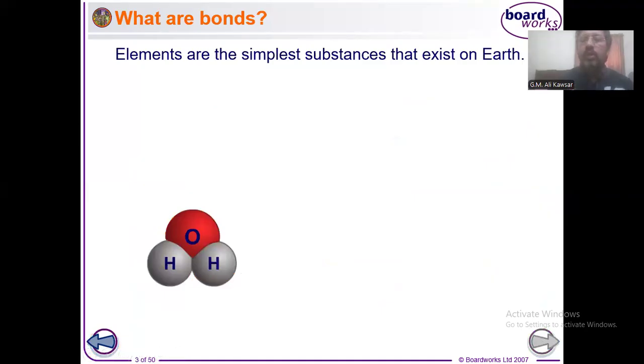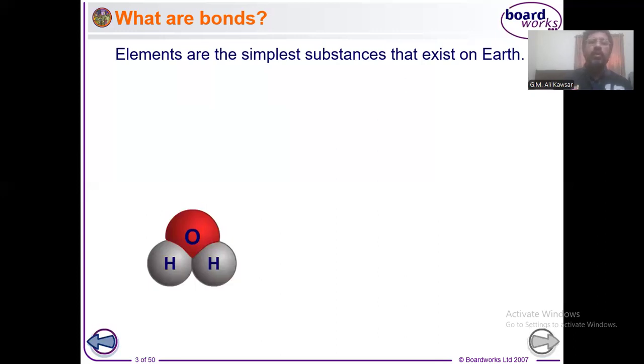We know that there are so many different types of substances available on the earth. Among them, elements are the fundamental substances, and the number of elements is very limited on the earth, only 118 discovered so far. But the number of compounds is in the millions. There is an unlimited number of compounds on this earth. Now the question is how so many compounds are available. The answer is very easy.